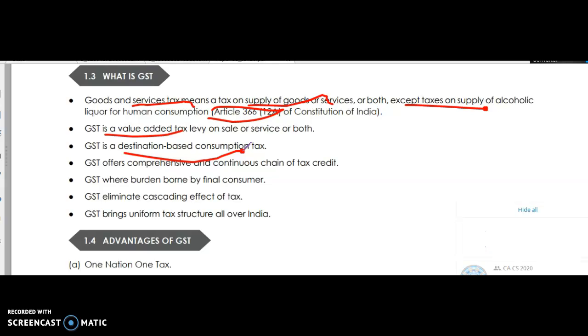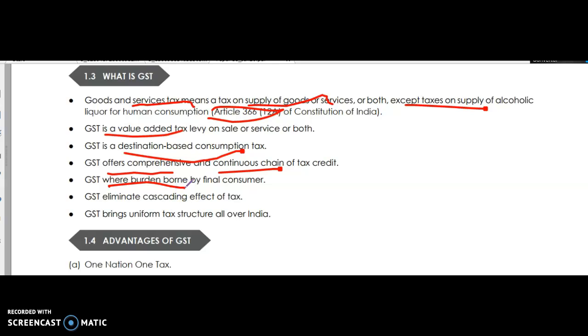Intrastate means it is an origin based tax. Within the state itself, that revenue goes to the same state. Destination based tax means that where I am purchasing, where the goods are delivered, that state is going to get the tax benefit. GST offers a comprehensive and continuous chain of tax credit, which is similar to VAT also.